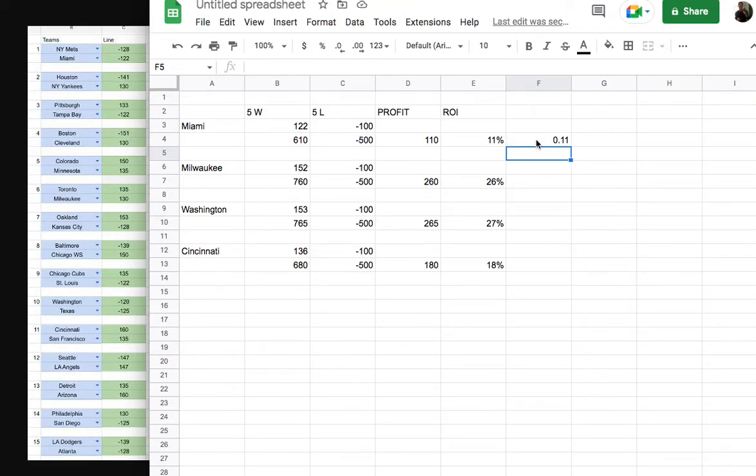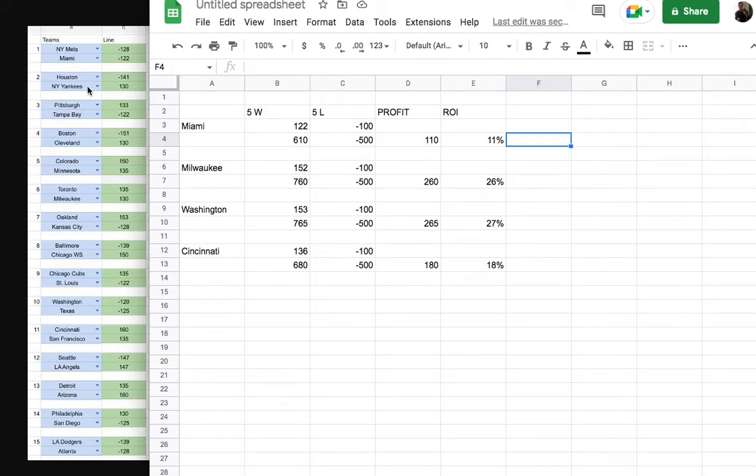That's the same way people in retail calculate their margin, and in investing, we calculate it as ROI. So that's only 11%. This is a really good point here in this video. You want to strive for at least 15% return in sports betting.